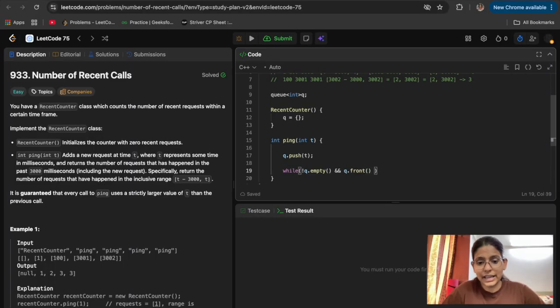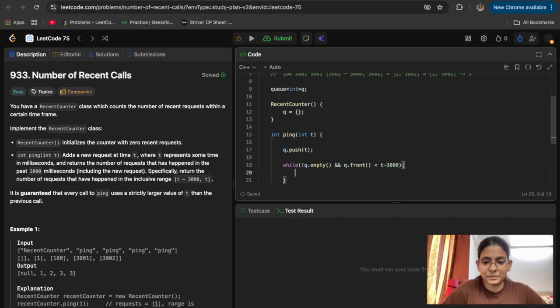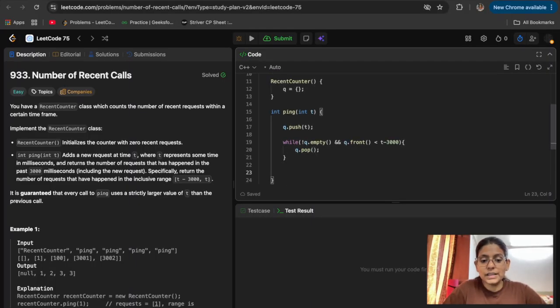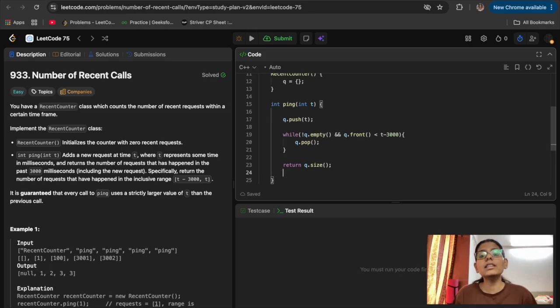If it is less than the current time minus 3000, then remove it, that is q.pop, and return the queue size. This saves our counting time, how many requests are there in this range, and it also saves memory. We don't need to store those outdated calls in our data structure. That's why the queue is really important here, and it is the suitable data structure.